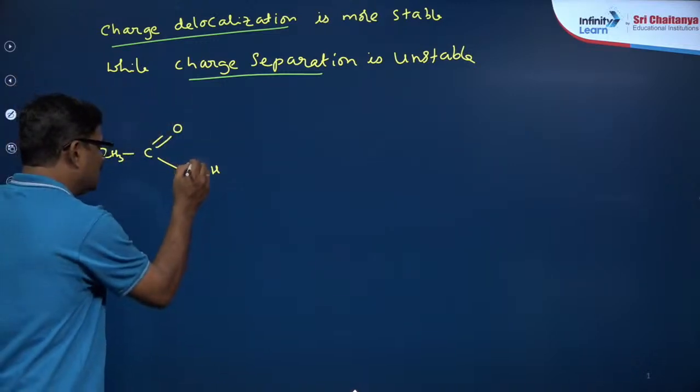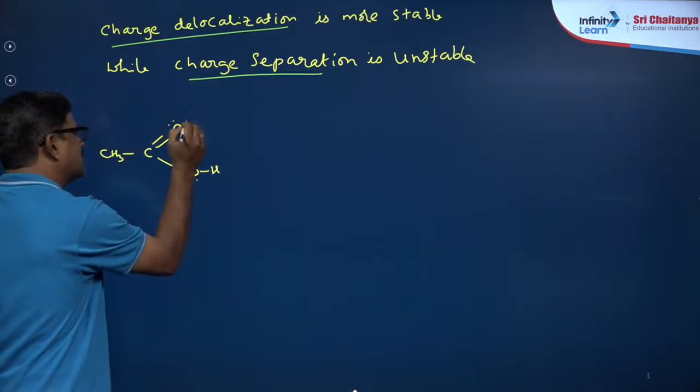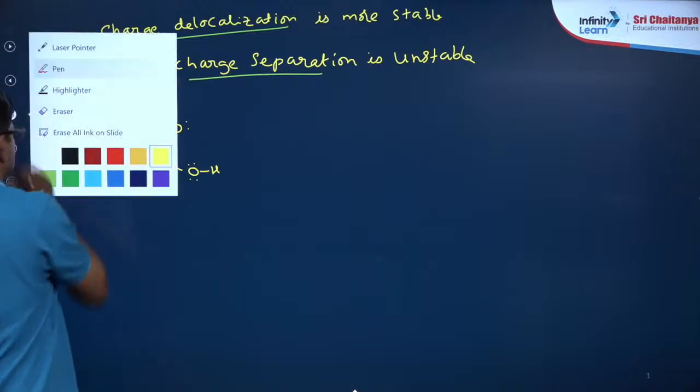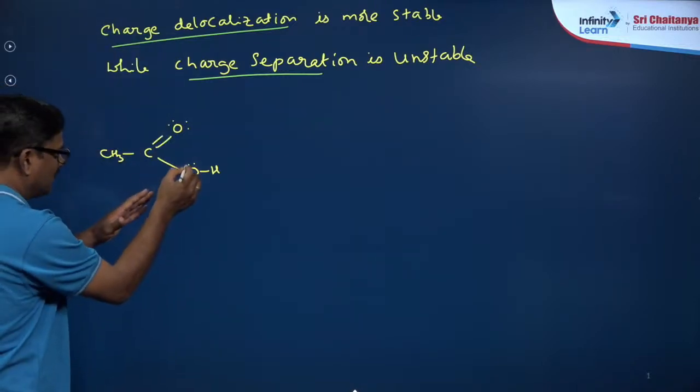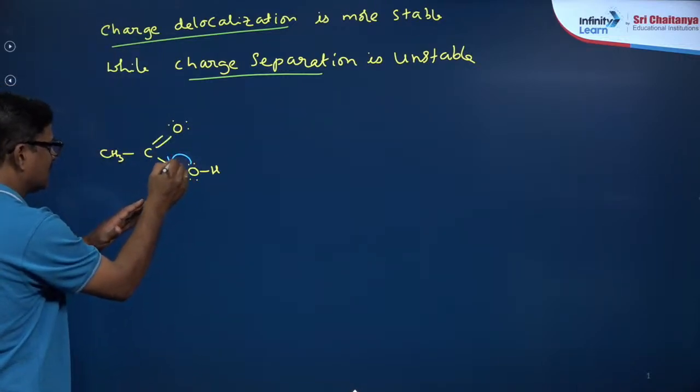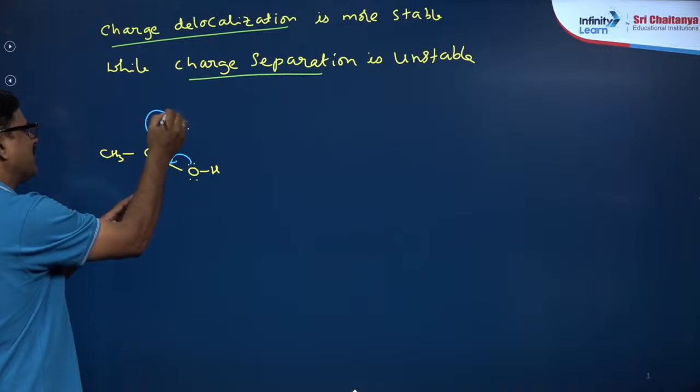Okay, now this lone pair of electrons, you can see it is eligible for resonance, so it is participating.